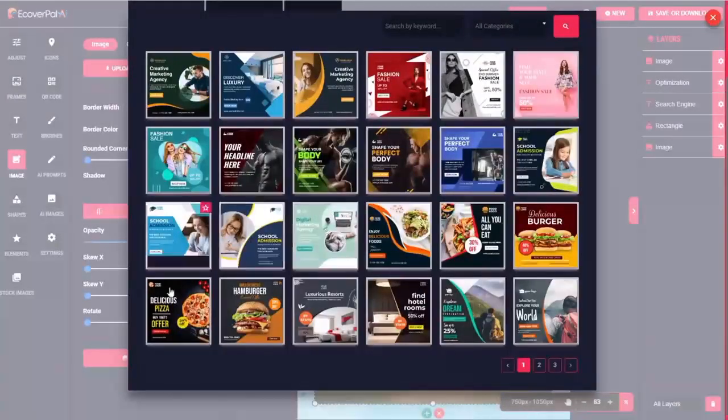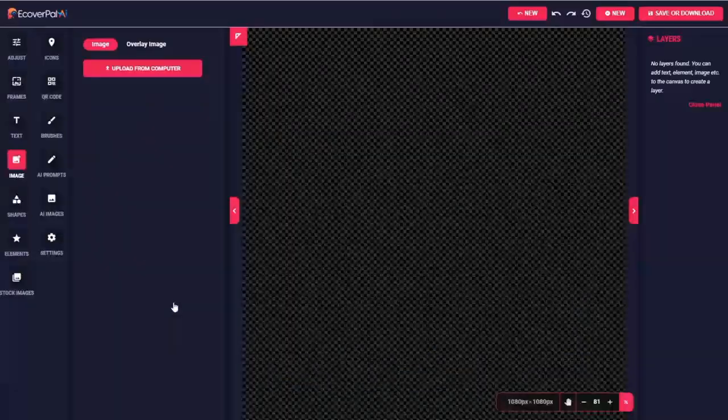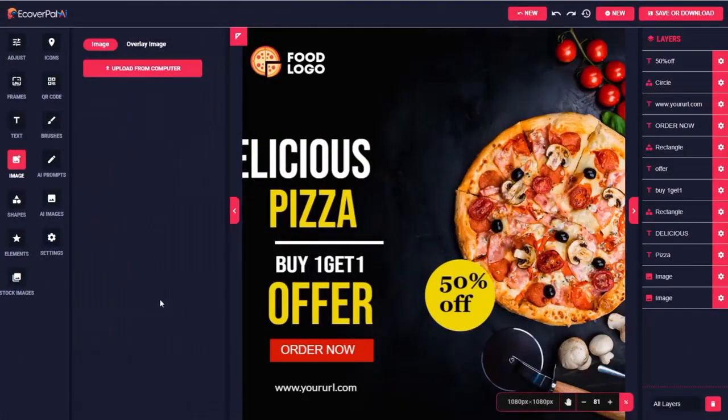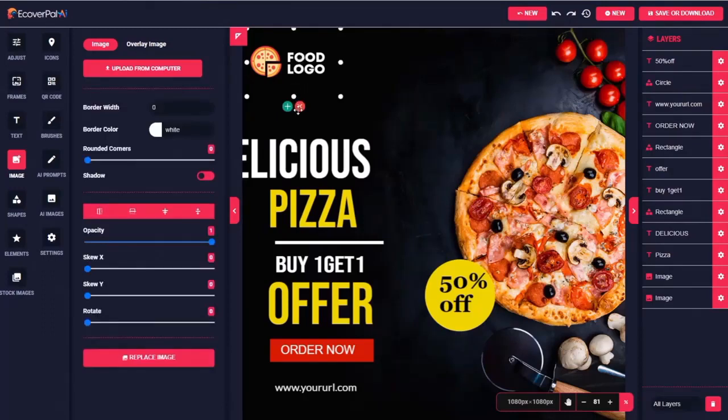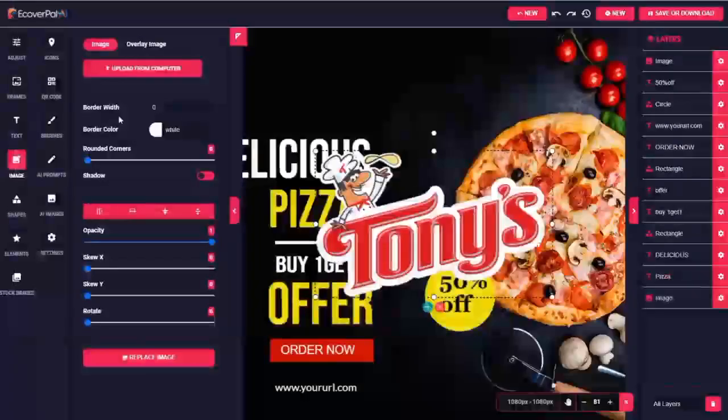For example, I'm sure everyone has some pizza restaurants in the town where they live. Well, maybe not everyone, but anyone in a decent sized town, at least in the Western world. So I'll click on this pizza template. We'll say I got hired by my local pizza parlor to create an ad for them. So I'll delete this logo and insert the logo of my local company. Very simple. Right here where it says image, I'll click upload from computer, grab their logo.